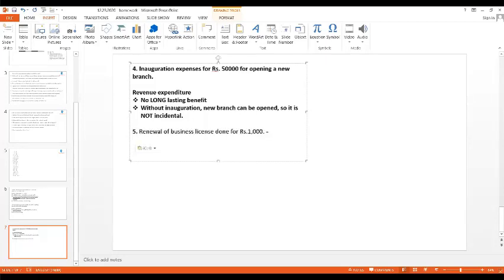So next one, here we go. Renewal of business license done for rupees 1000. I repeat once again, renewal of business license done for rupees 1000. You all know what is renewal, right? Just like driving license, we should renew after a few years. Same way, business license also we should renew after a few years. Okay, so this is going to be capital or revenue?